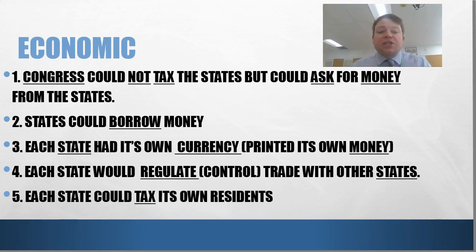All right, each state would regulate or control trade with other states. So New York could pass a law that said anything coming from Pennsylvania will be taxed 20%. And then Pennsylvania could say anything traded from New York to Pennsylvania could be taxed 30%. The Congress couldn't do anything about it. Only the states could regulate trade with other states, and each state could tax its own residents. The states themselves could create taxes. The federal government, the national government, could not.